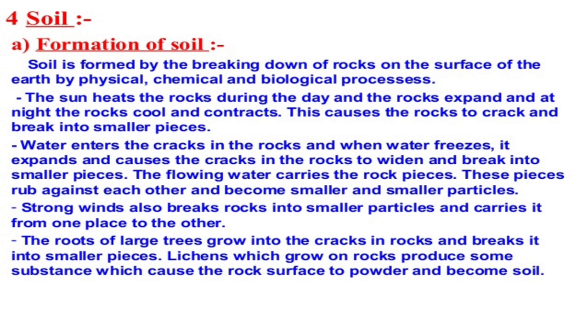So now, what is soil? How does soil form? Formation of soil. Soil is formed by the breaking down of rocks on the surface of the earth by physical, chemical, and biological processes. The sun heats a rock during the day, and the rock expands. At night the rock cools and contracts. This causes the rock to crack and break into small pieces.